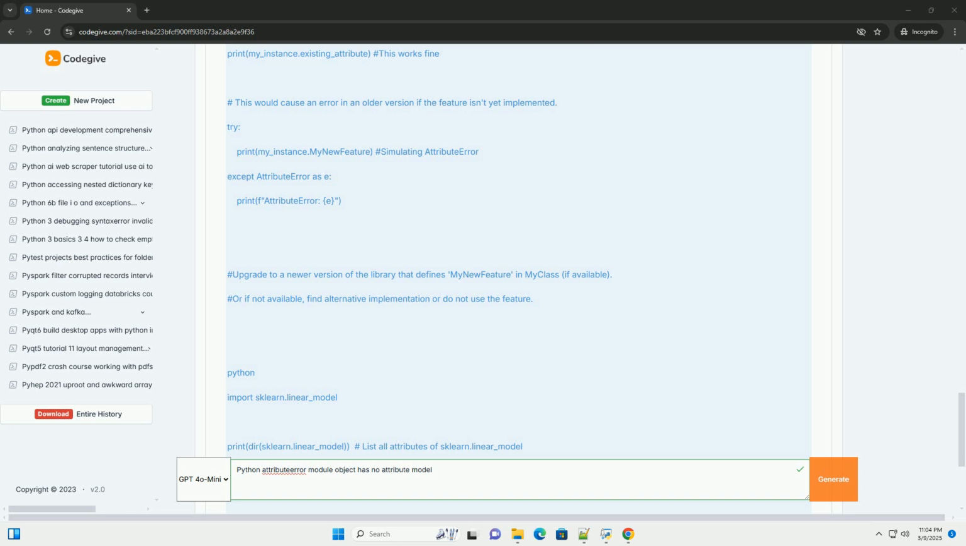In summary, the AttributeError, module object has no attribute model, is a common but often easily resolved problem. By carefully checking your code, import statements, the module's attributes, using dir, consulting documentation, and verifying versions, you can quickly diagnose and fix the issue. Remember to use these debugging strategies systematically to identify the root cause and get your code working smoothly. Focus on verifying that the model attribute is actually defined in the module you are trying to import and access.